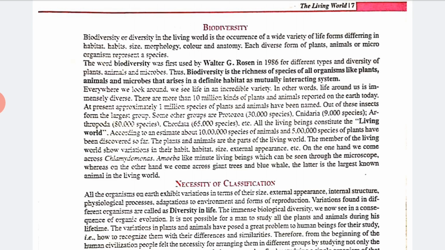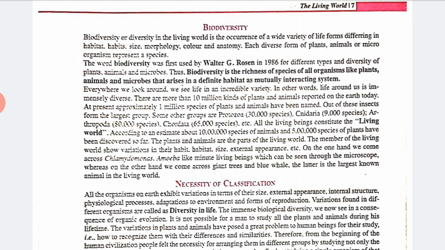Each kind of plant, animal or microorganism represents a species. So in short we can say that biodiversity is the richness of species of all organisms like plants, animals and microbes that occur in a definite habitat as a mutually interacting system. That is all about biodiversity, which is full of animals and plants, right? The living world, and all the living beings constitute the living world.